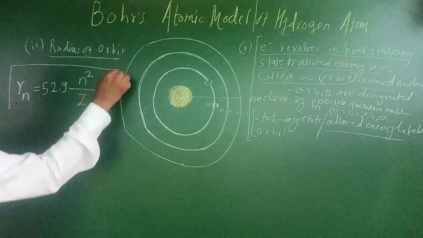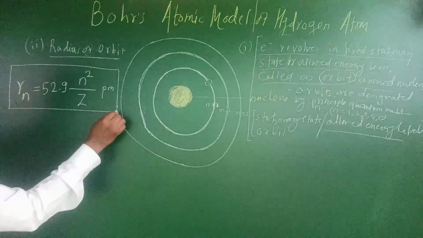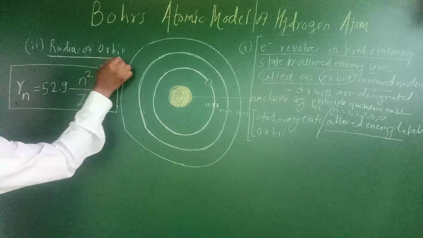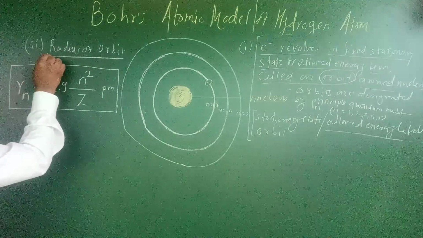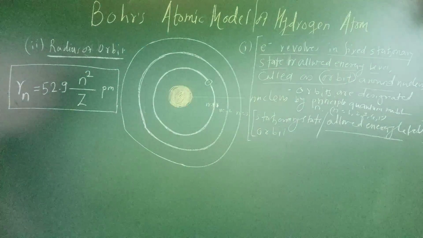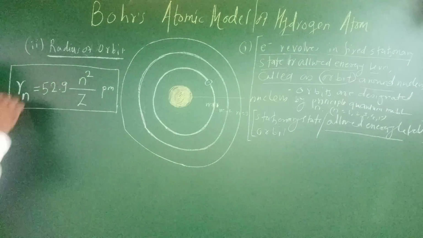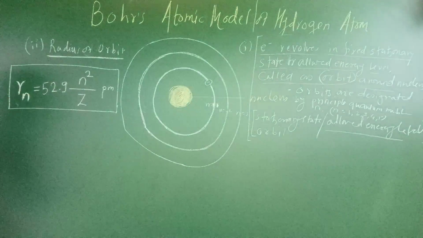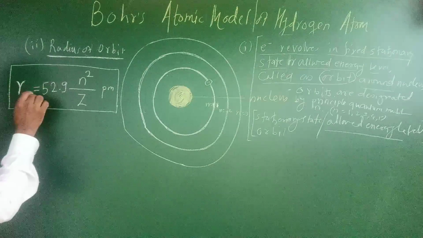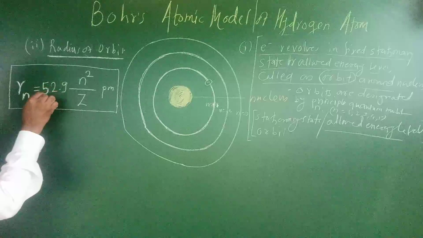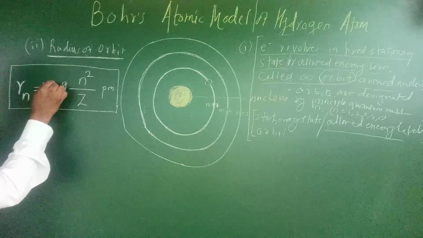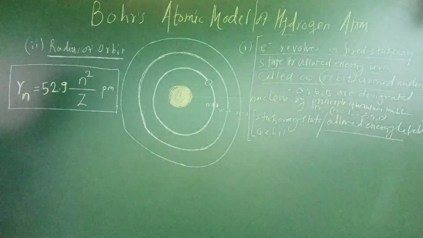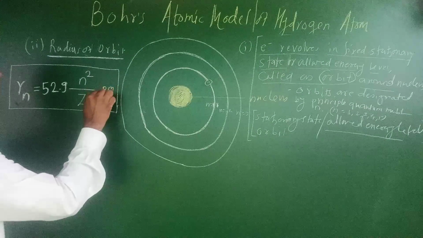So the second outcome of Bohr's atomic model is related to the radius of orbit. Suppose R subscript n is the radius of the orbit having principal quantum number n, and R_n is equal to 52.9 n square upon Z picometer.